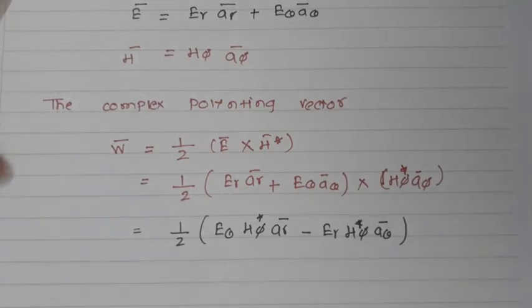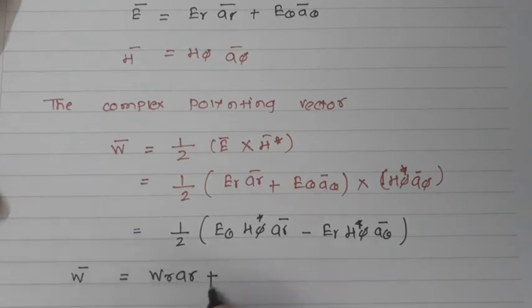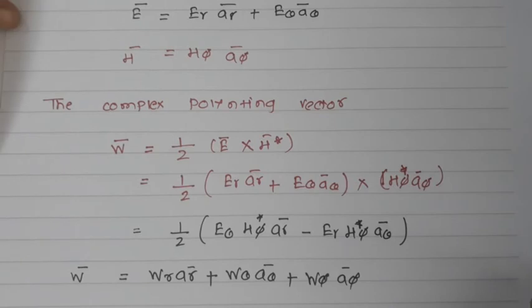So the complex Poynting vector in general will be given by W bar equal to WR AR plus W theta A theta plus W phi A phi. These are nothing but the unit vectors in the direction of r, theta and phi. So let us compare the equations and see what we get.